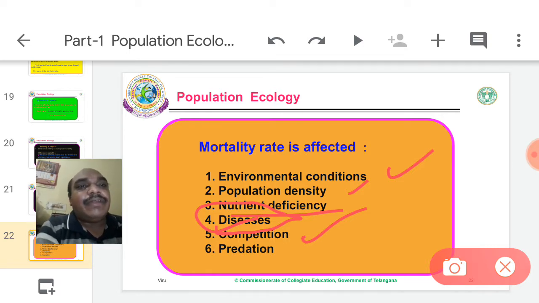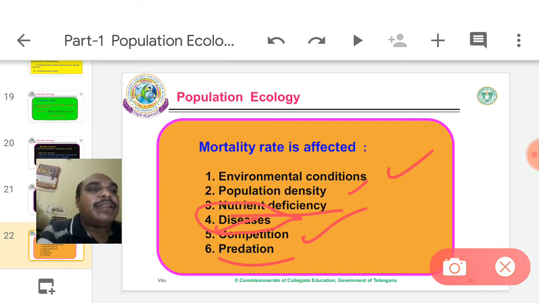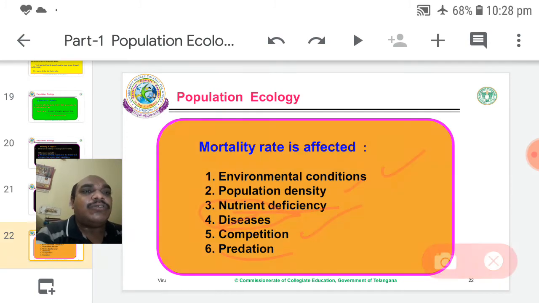So competition is everywhere between similar organisms, similar species. More competition between similar organisms, less competition between the dissimilar. Predation is very common in ecological food chains or food webs. The topmost predator kills all types of animals. So the predator is the topmost consumer.